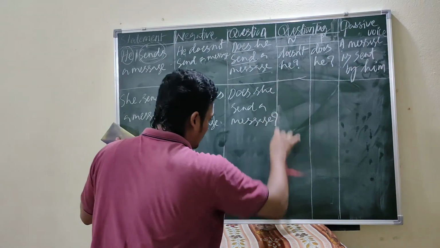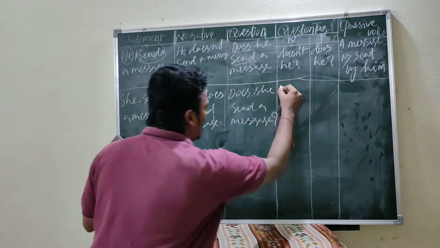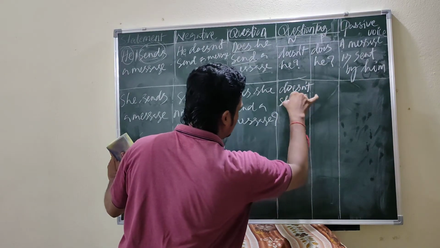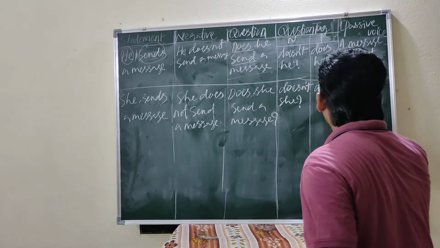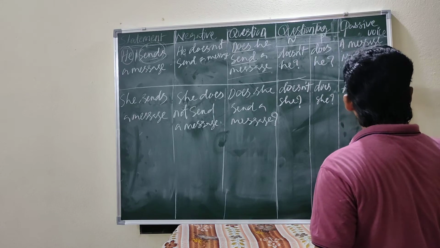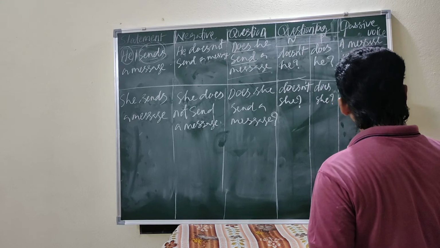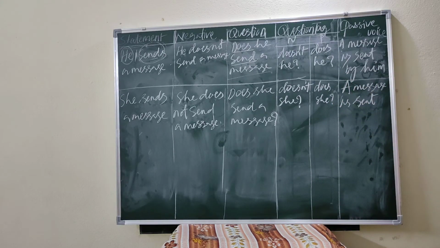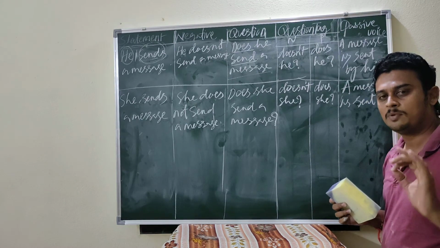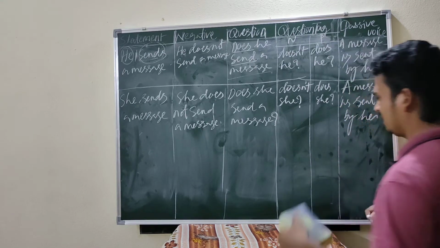Right. Next, question tag. Question tag negative. When the statement is positive, put a negative question tag. Small letter. Doesn't she? Okay. Does she? For a message, because it is the object, we are writing the object. A message is sent. Sent, because sending. That's why here the verb is V3. Always in passive voice, the verb must be V3. A message is sent by her. This is the passive voice.